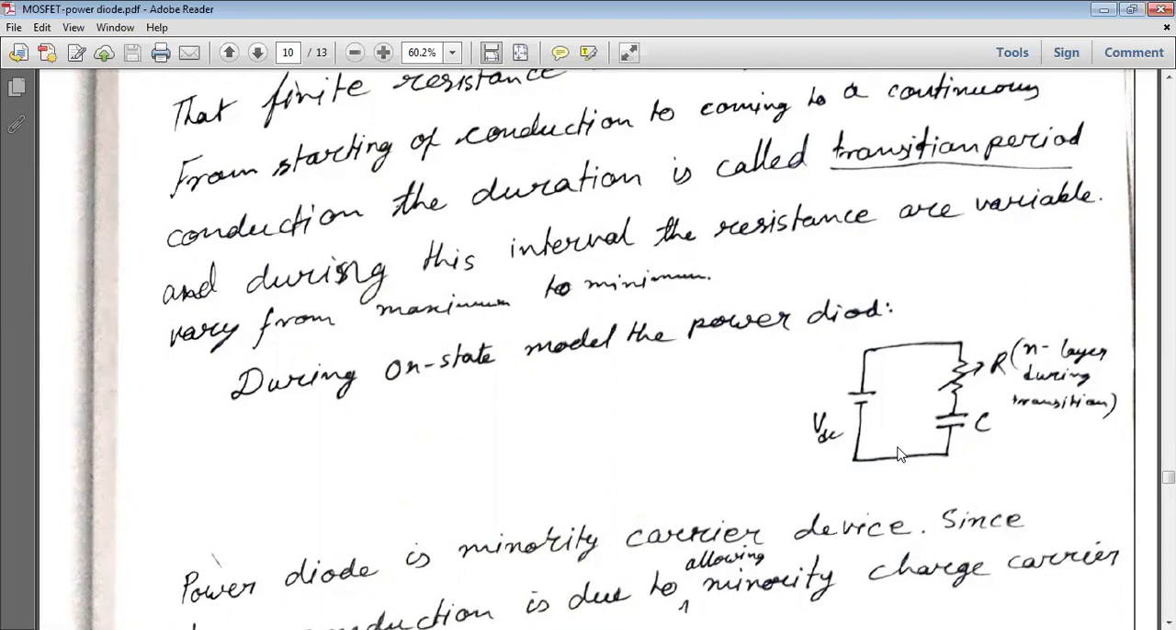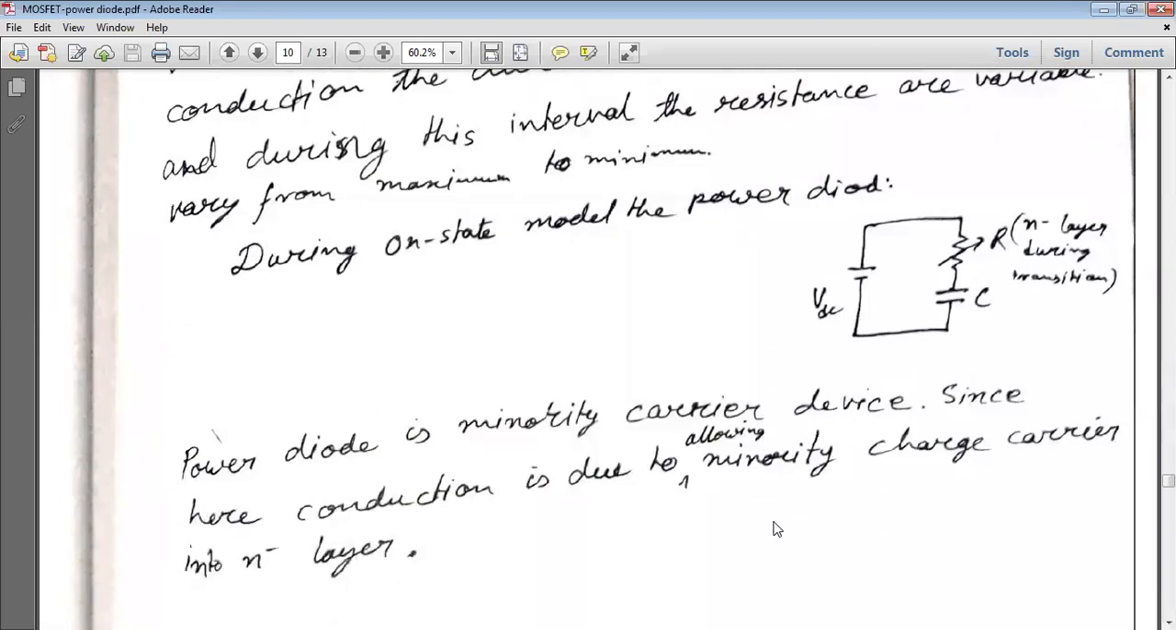So during the on-state model, the power diode is looking like this. And C is what? Why is it C? Because I have already mentioned that between P and N, one N minus region is there. So that combines as C. And the resistance is the N minus layer during transition.